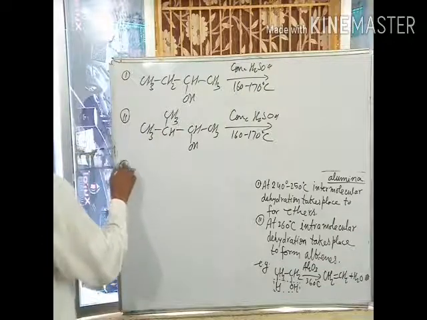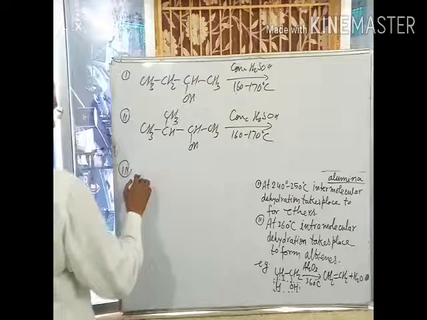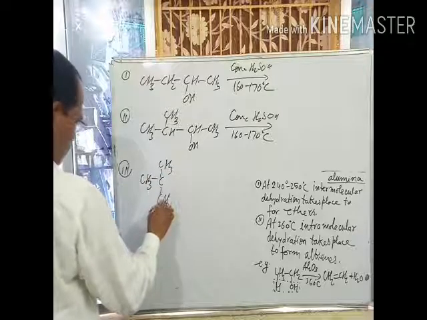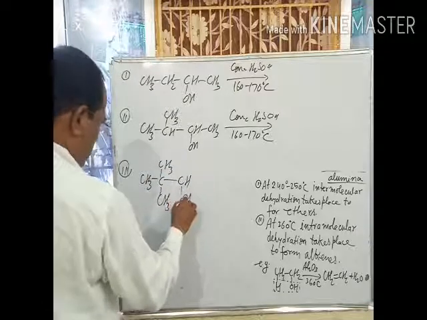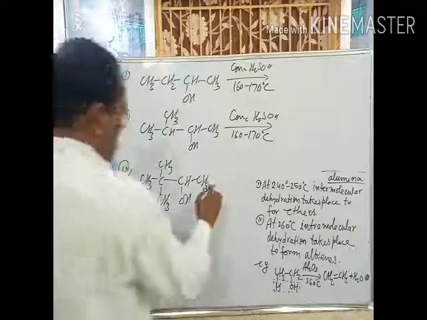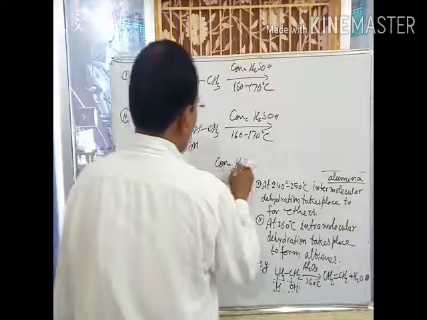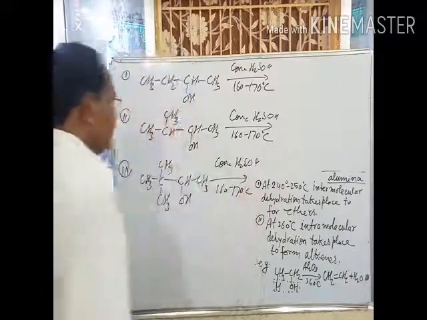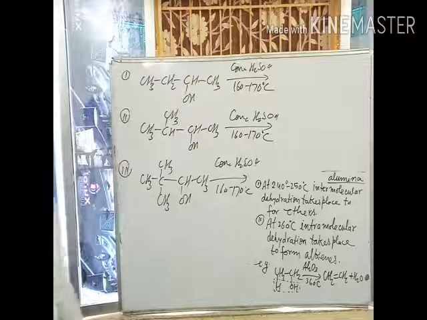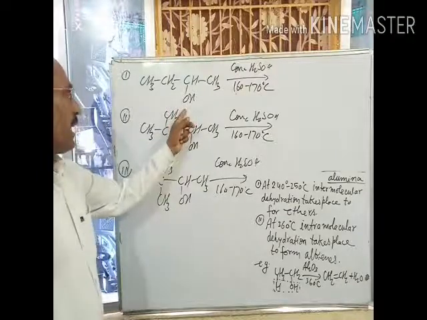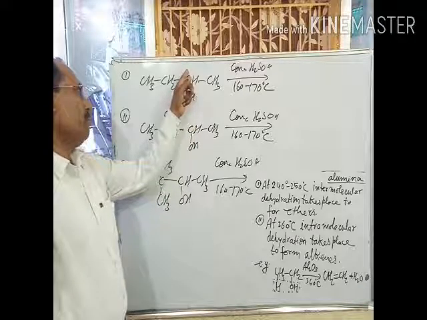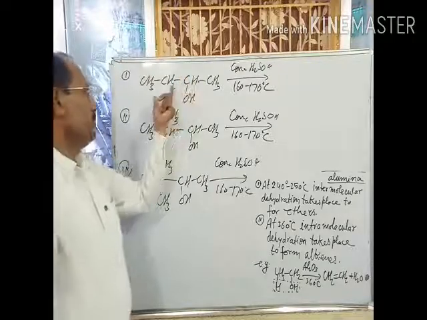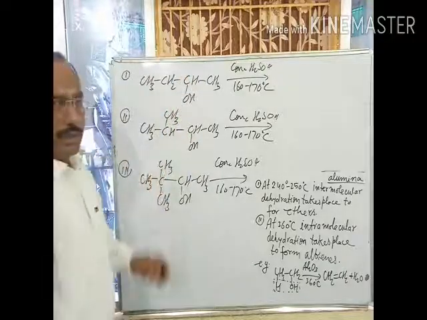And if we take this at concentrated H2SO4 160 to 170 degrees Celsius, in this case carbocation formed, means positive charge developed on this carbon. If one by one we discuss this mechanism, then what will happen?